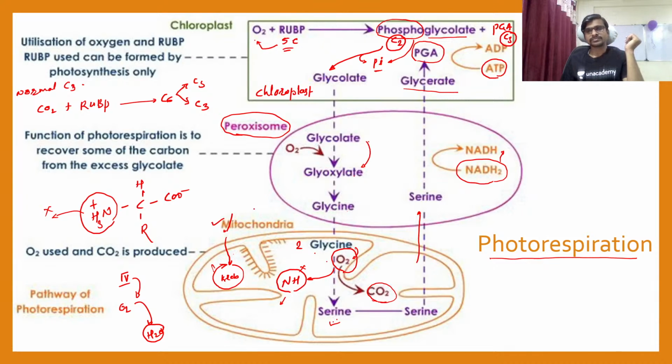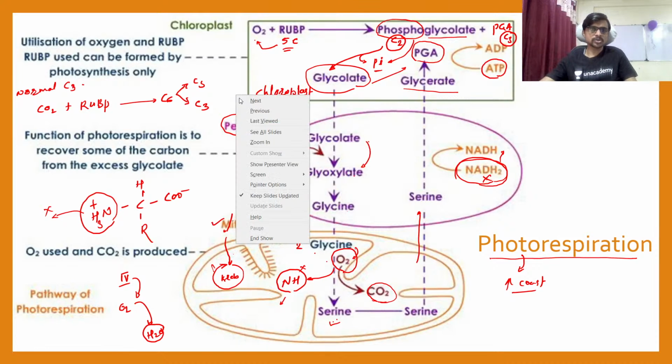So guys, this is the pathway. If you see the loss of energy, one compound is already written here. So this NADH2 is going to be a loss here. This ATP is also a loss here. So how much ATP is required for photorespiration? It is a very costly process. Photorespiration requires more cost to recover this 2 carbon atom compound into the 3 carbon atom compound. It requires more ATP, and that's why it is not efficient to carry out photorespiration inside of a plant.